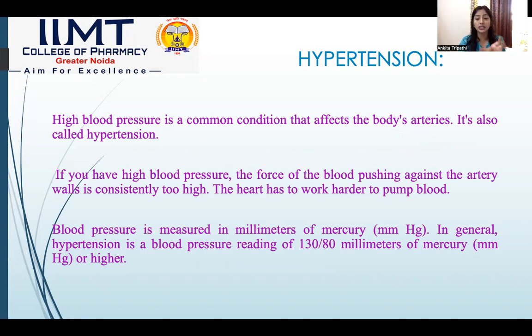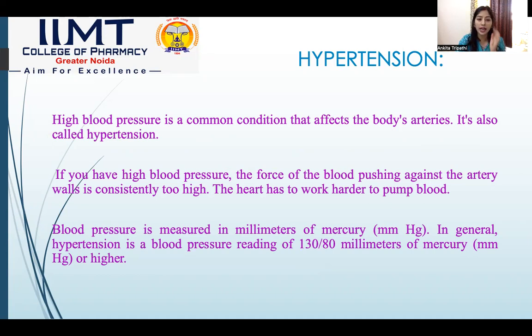If the blood exerts higher pressure on the artery walls, it creates hypertension, or increased blood pressure. Due to this high blood pressure, our heart needs to exert more pressure for pumping the blood. This pressure is known as hypertension. Generally, it is measured in millimeters of mercury, that is mmHg.